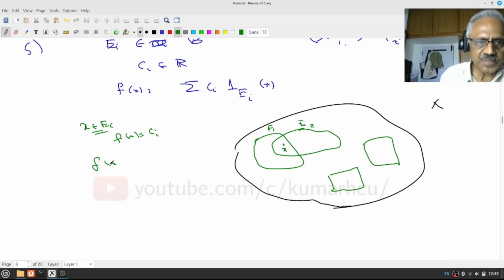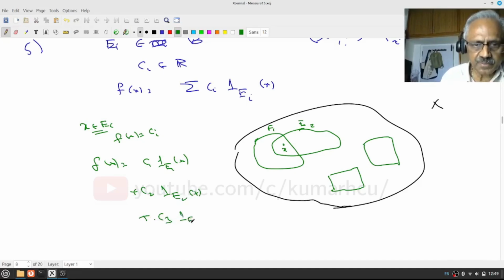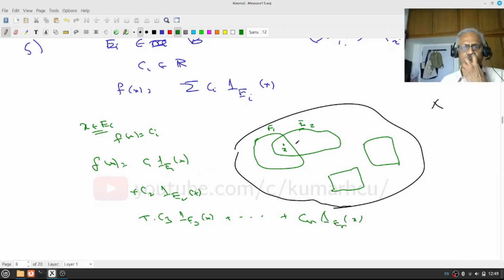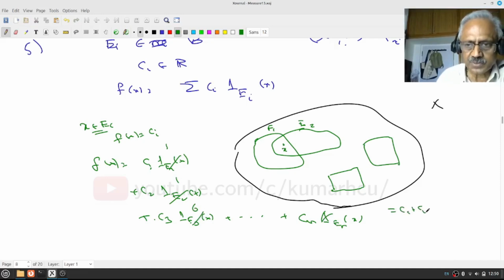Then in that case, f(x) is going to be c1 times I_E1 of x plus c2 times I_E2 of x plus c3 times I_E3 of x and so on. Assume that x belongs only to E1 intersection E2, then this will be 1, therefore c1, this will be 1, therefore c2, this will be 0, therefore it will be c1 plus c2.